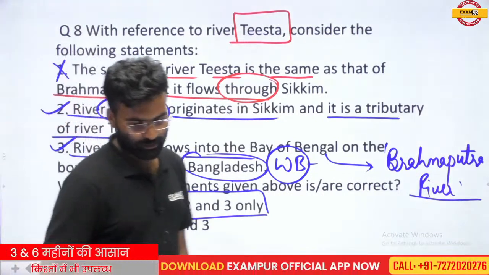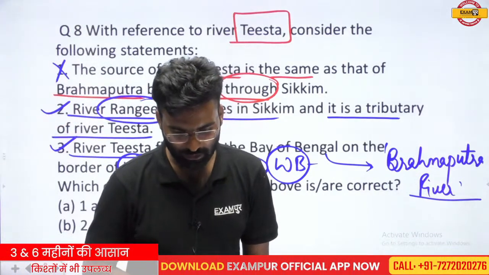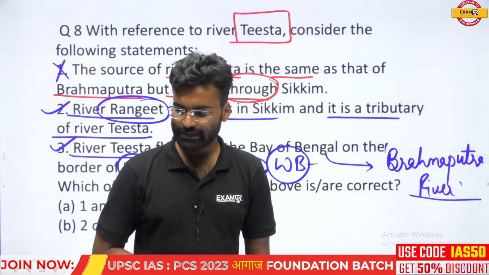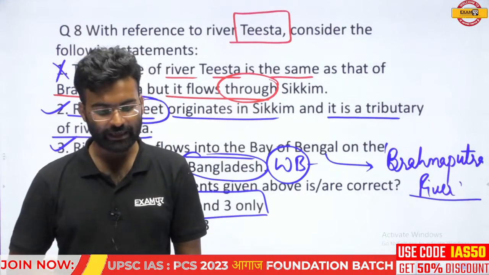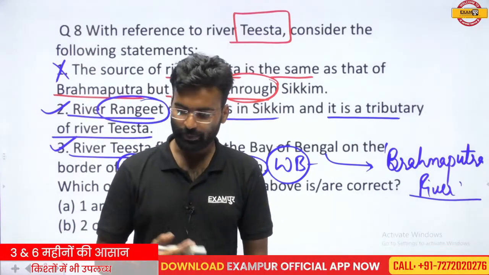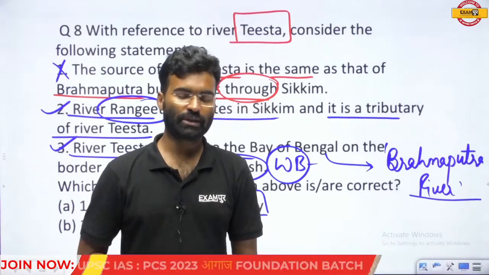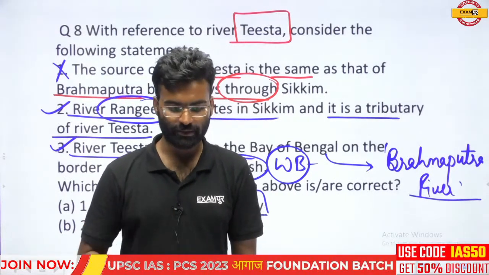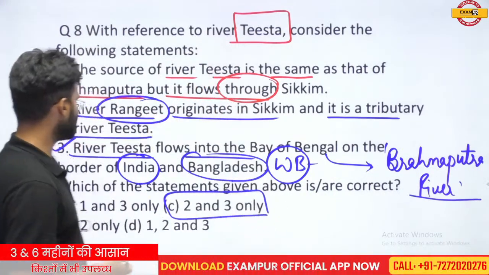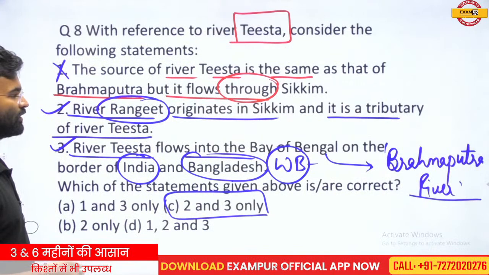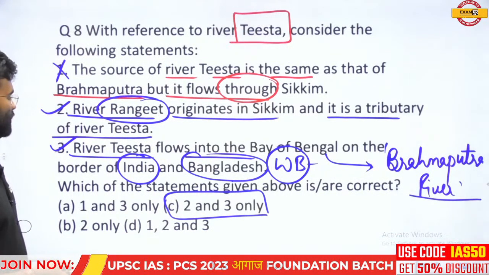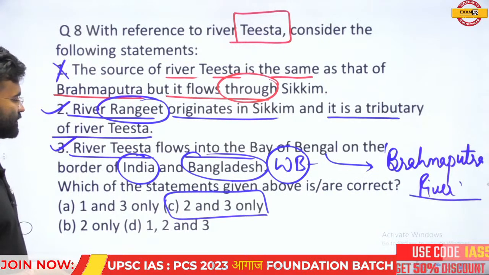It joins the Brahmaputra but does not fall in the Bay of Bengal. Yes, it does not independently fall in the Bay of Bengal. It joins the Brahmaputra. It releases its water in the Brahmaputra. How can 3 be correct, sir? How can 3 be? Tista river flows into the Bay of Bengal on the border of India and Bangladesh. Okay. Just wait.